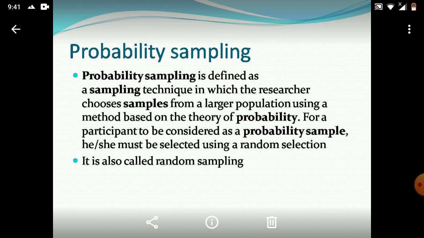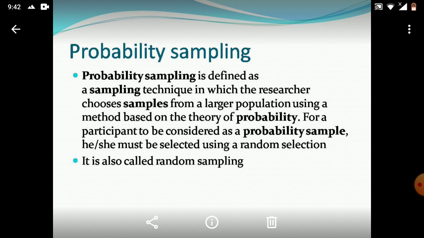Probability sampling is a technique in which the researcher chooses the sample from a larger population using a method based on the theory of probability. Actually, what is probability? Probability means chance of selection. In this case, you assign some definite chance to every unit in the population to be selected in the sample. That chance can be equal or not equal depending on the case of the sampling. But actually, every unit has some pre-assigned chance or probability for selection.